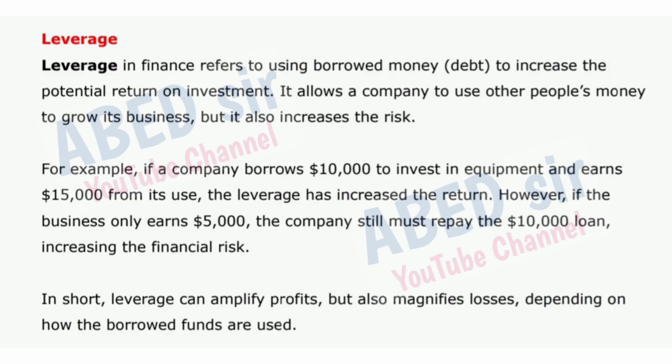However, if the business only earns $5,000, the company still must repay the $10,000 loan, increasing the financial risk. In short, leverage can amplify profits, but also magnifies losses, depending on how the borrowed funds are used.